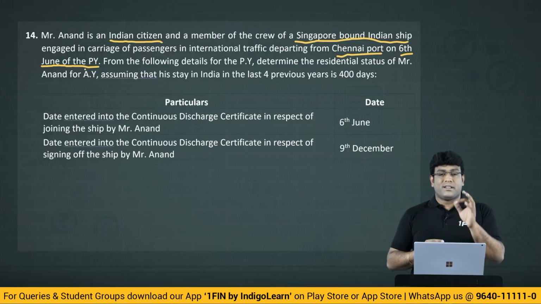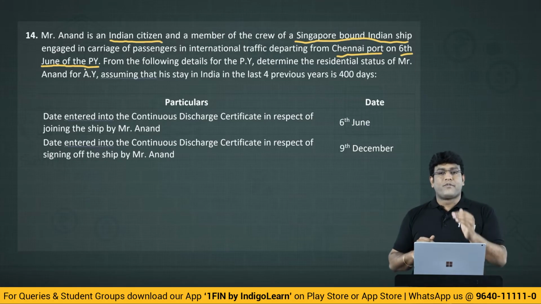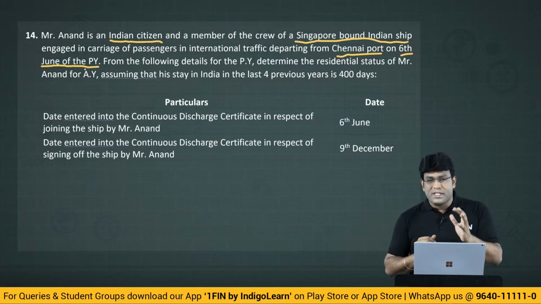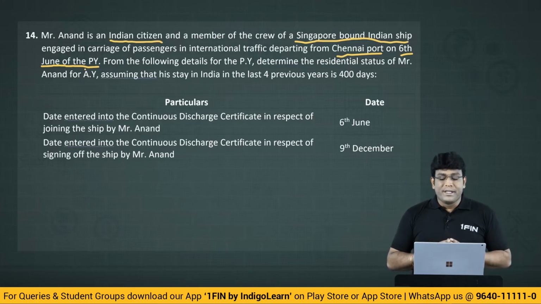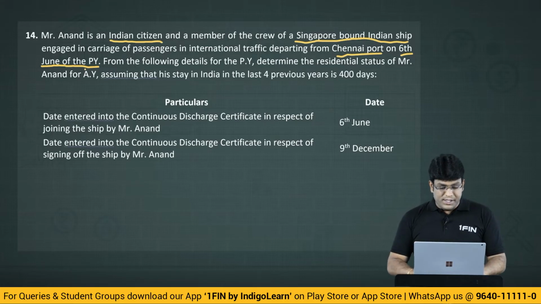That means this Indian citizen, Mr. Anand, who left India as a member of crew of a Singapore bound ship, will be regarded as resident only if he is in India for a period of 182 days or more during the previous year. Now see the question very clearly, what they gave. Assuming that his stay in India in the last 4 previous years is 400 days.